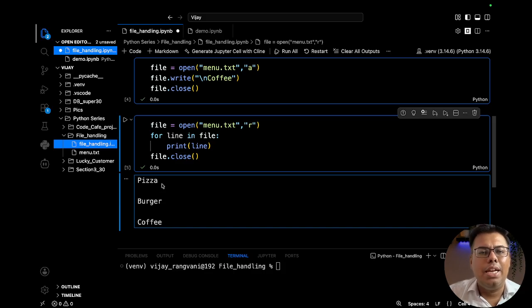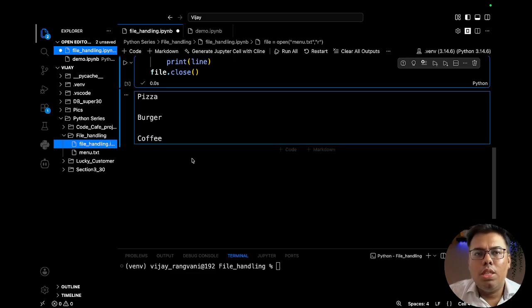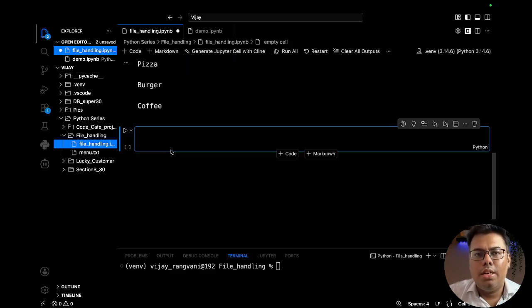So here it is printing line by line, so it gives us the flexibility to iterate over whatever lines we are reading from the file. Now this is one method, and another method is with the use of the with keyword. The advantage is that the with keyword will close the file automatically.